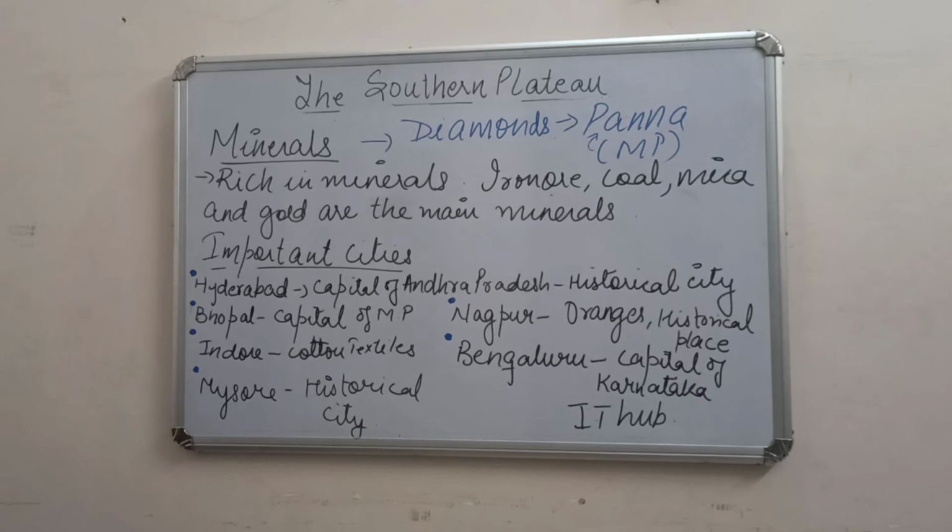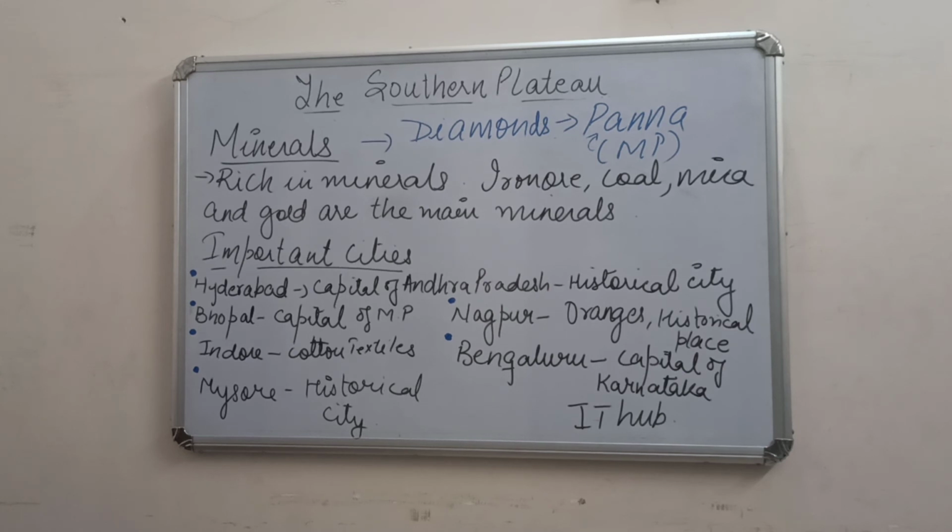Number 2, we have Bhopal. Bhopal is the capital city of Madhya Pradesh. Nagpur. Nagpur is famous for oranges, and it is also a historical place. Indore.